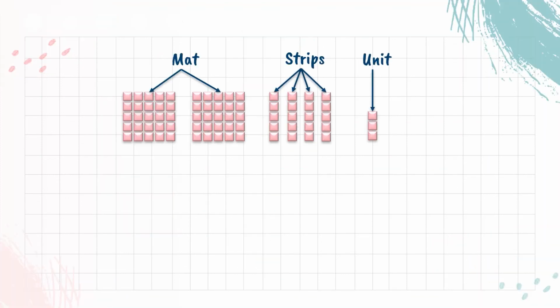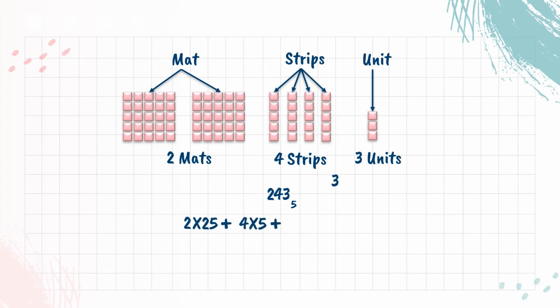In base 5, the numeral 243 stands for 2 mats, 4 strips, and 3 units. Since a mat is 25 tiles and a strip is 5 tiles, in a base 5 system 243 stands for a collection of 2 into 25, plus 4 into 5, plus 3 tiles, or a total of 73 tiles. That is, the number recorded 243 in base 5 is the same as the number 73 in base 10. In base 5, since there will be at most 4 of any one kind of piece, only 5 digits, 0, 1, 2, 3, and 4, are needed to represent a counting number.